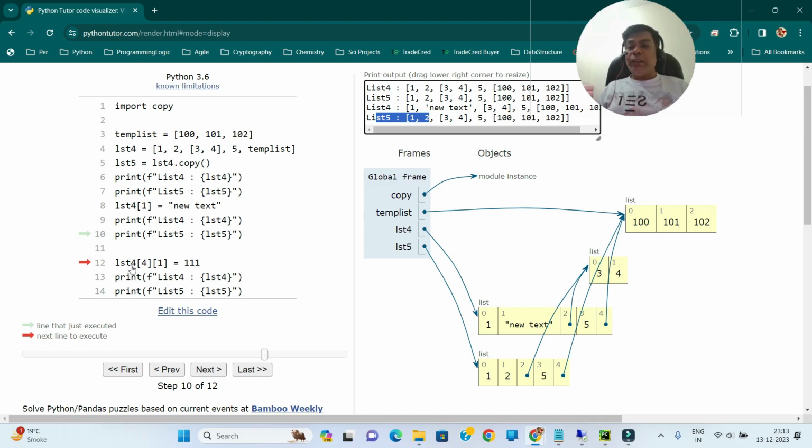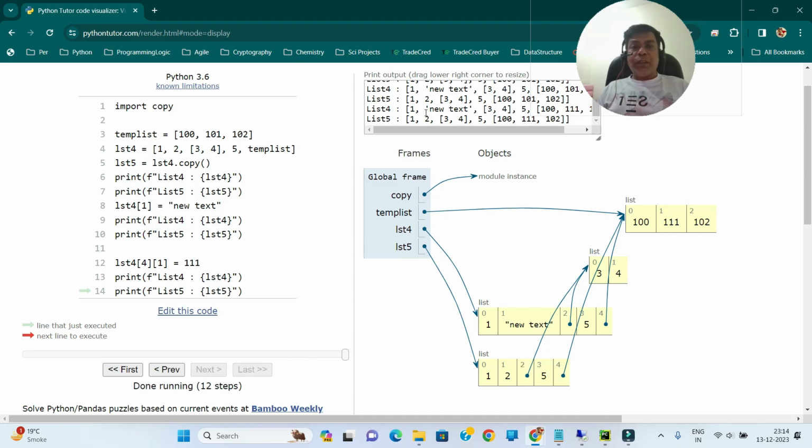Now let's change lst4 index 4 index 1. So this is my index 4 and it is pointing to the list. So when I take first index, we are actually changing this thing. So my lst4[4][1] is here. Now let's go ahead and change it to triple one. Let's see what happens. See, it has changed to triple one. But now lst5 is also pointing to that. So for both lst4 and lst5, this value is changed.